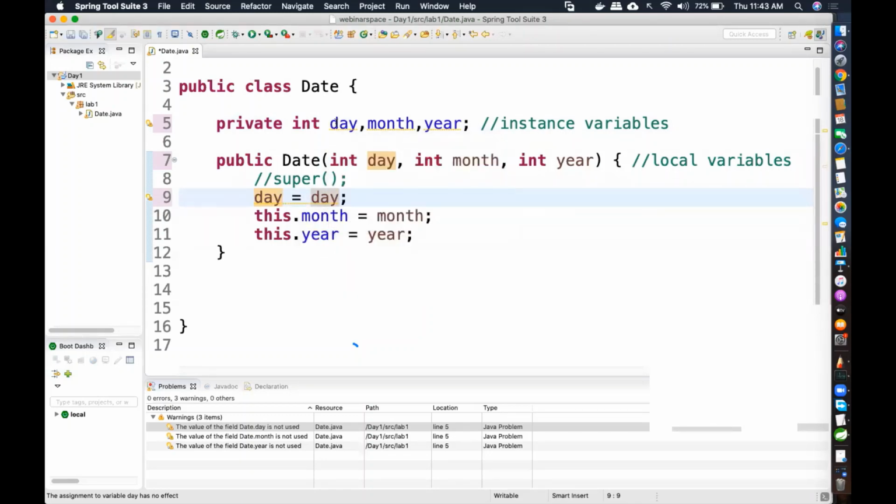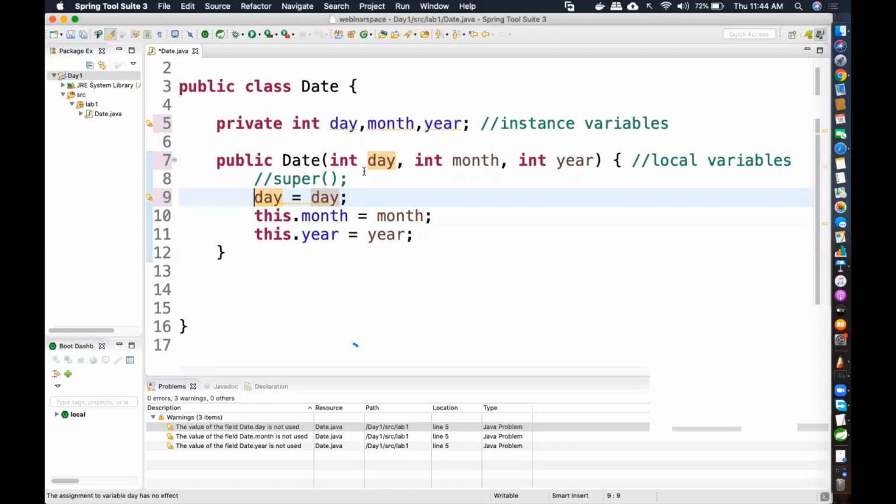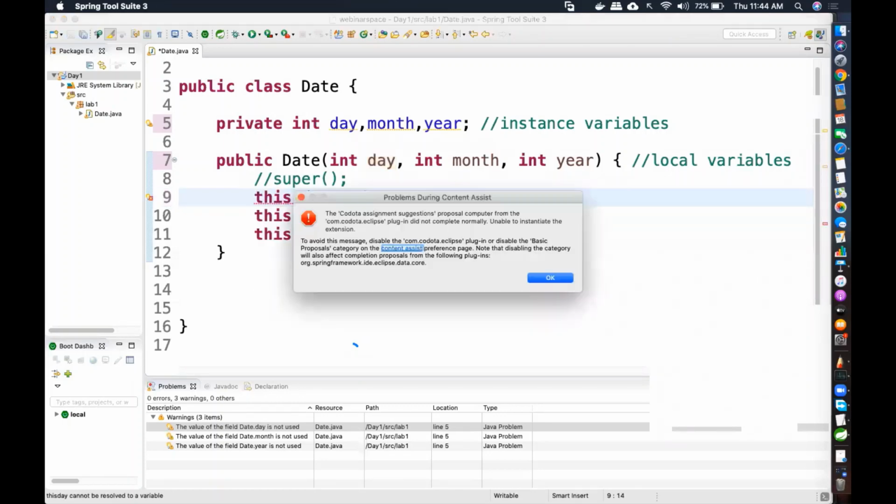Or do I have to assign the instance variable value inside the local variable? The compiler is confused. So in that case, to avoid the confusion, if you see the warning here, it is telling that the assignment to the variable has no effect. That means this day variable will still be 0 only, not the value that you pass through the constructor. It will still be 0, even if you pass the value through the constructor. Right? So to avoid that, to tell that this is an instance variable, okay.